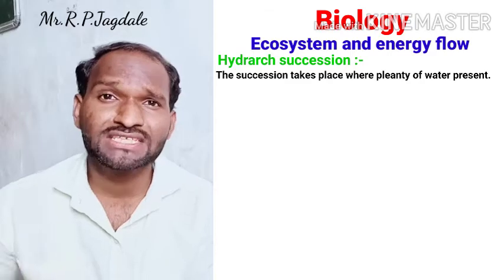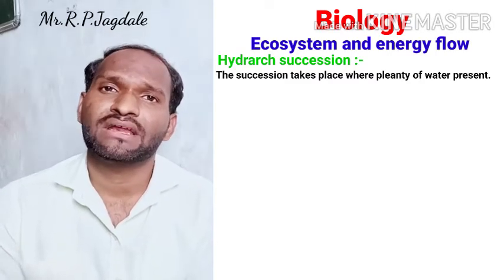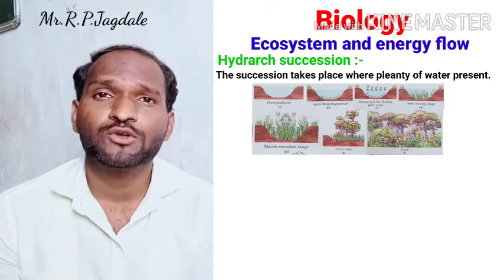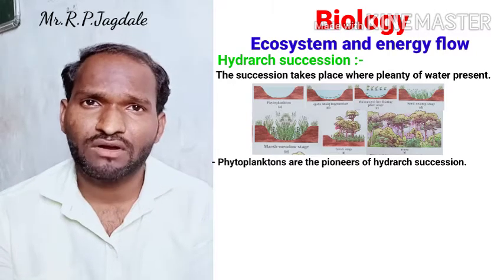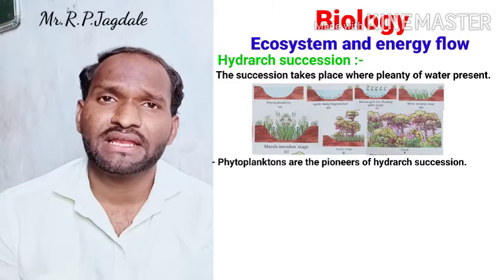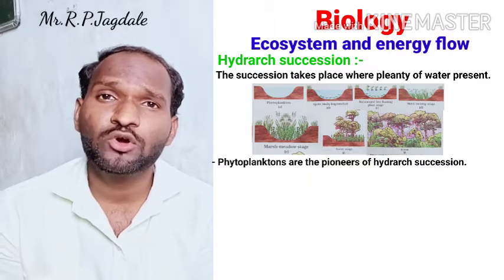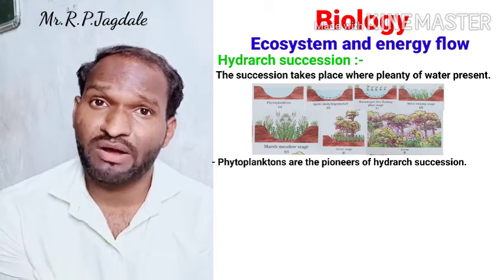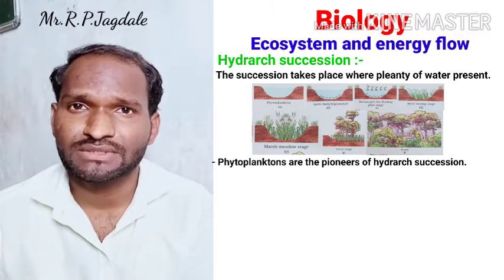A deep area is there and water is present. This is called hydrarch succession. Here there is also a pioneer species. Phytoplanktons are nothing but the pioneer species. On that water, there are majorly 7 steps in the hydrarch succession. The first stage is the pioneer species, that is the phytoplankton stage. Phytoplanktons are the first pioneer species there in the water.